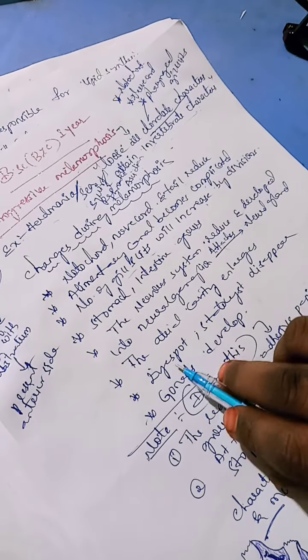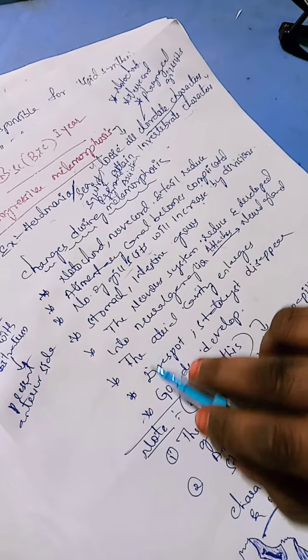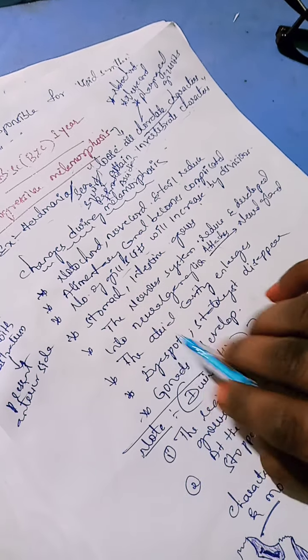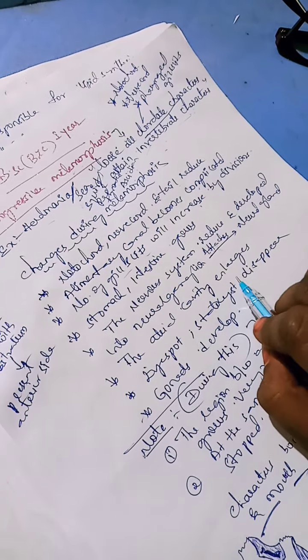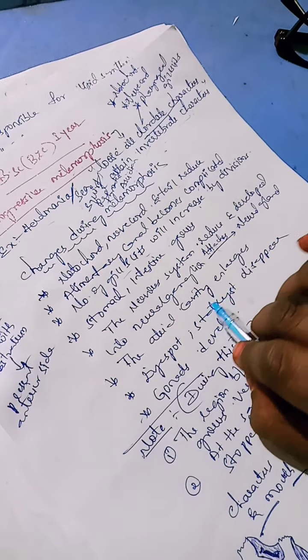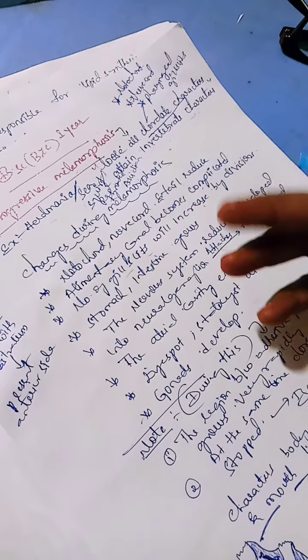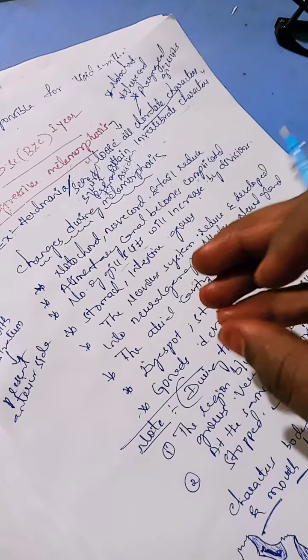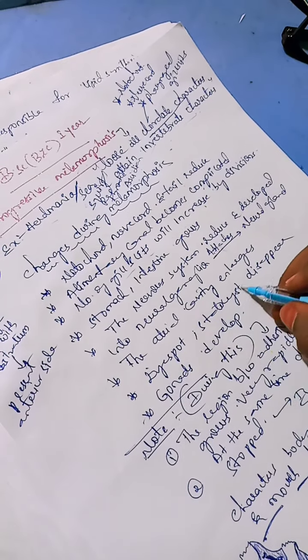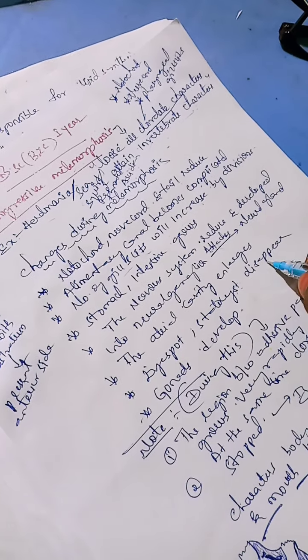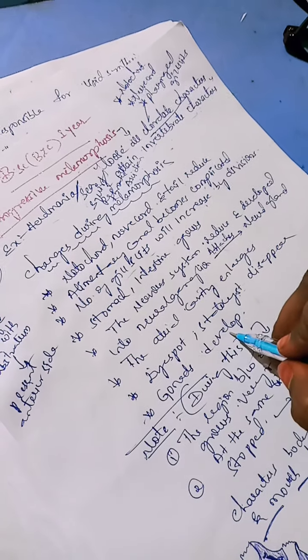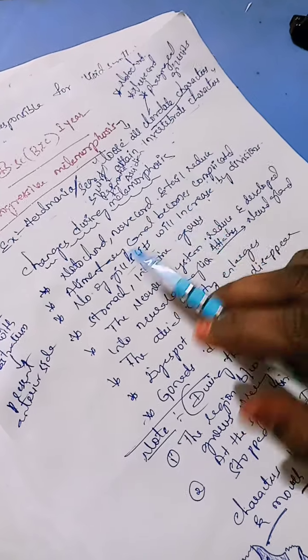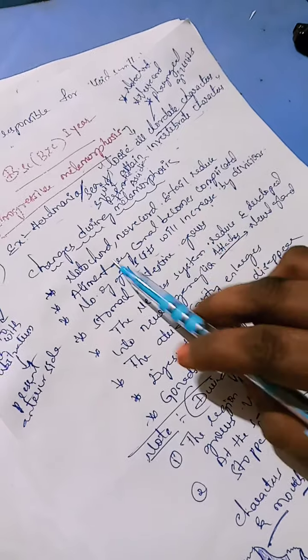Eye spots: special eyes are not present, but eye spots are present, and they disappear in the adult stage during retrogressive metamorphosis. Later on, the statocyst, which is one of the sense organs helpful for testing the water temperature, will also disappear. Next, the gonads develop. So during retrogressive metamorphosis, these are the changes which take place. Remember all these points.